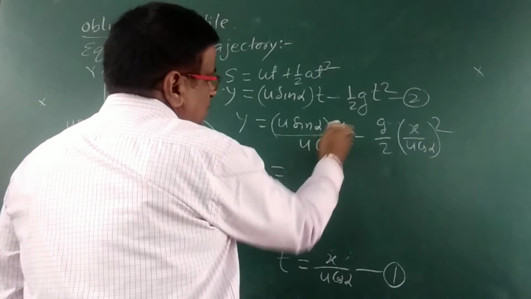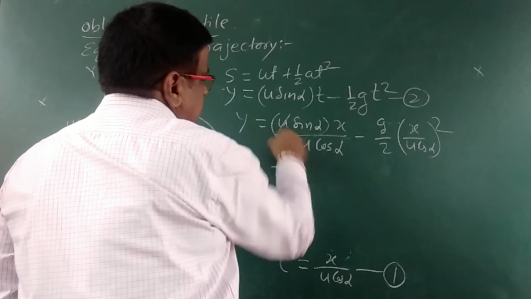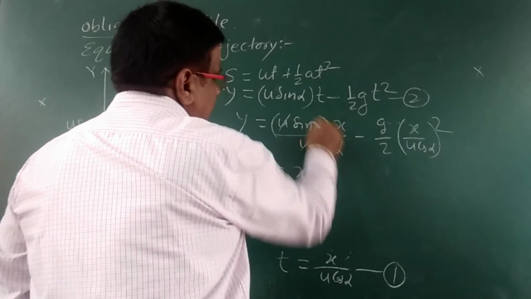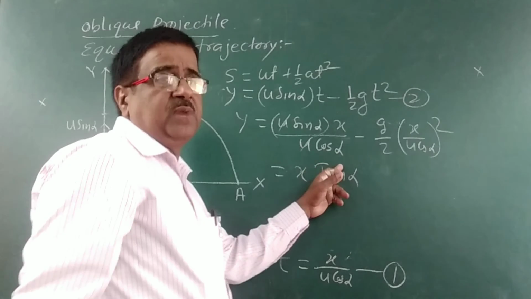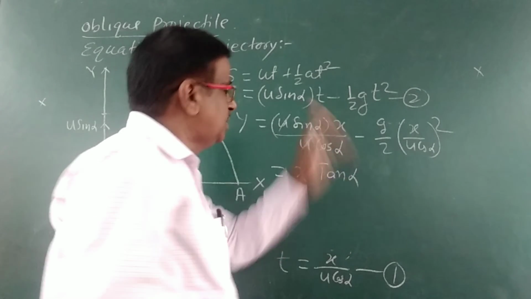Now we want to solve it, so u cancels, and this will be equal to x tan alpha, because sin alpha divided by cos alpha is equal to tan alpha.